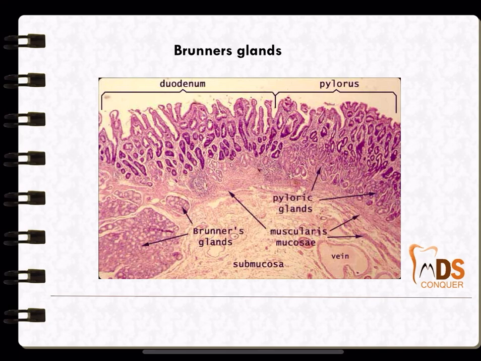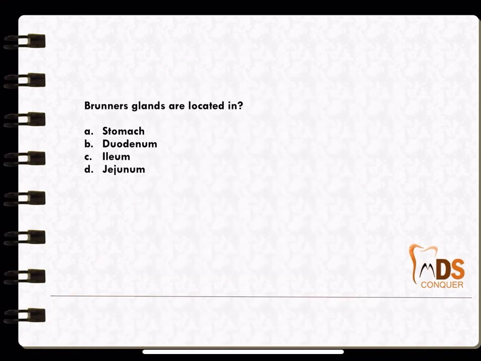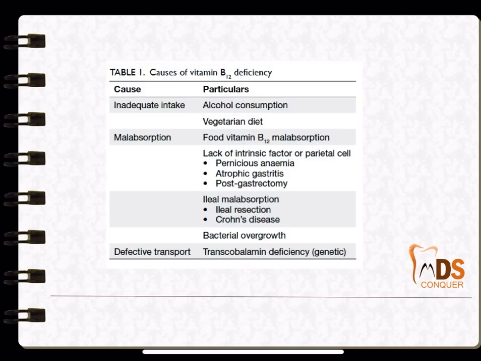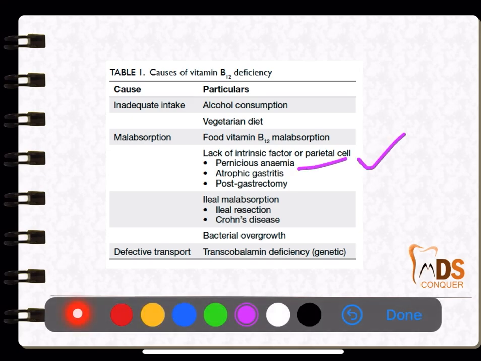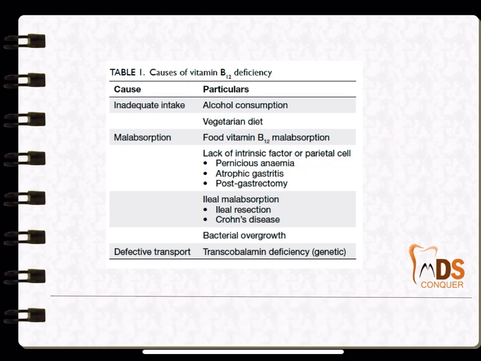Then the Brunner glands again, which are present in the submucosa of the duodenum. Many times they have asked, and it is alkaline in nature in order to neutralize the acid. So, Brunner glands are located in the duodenum. Again important is the vitamin B12 deficiency, the megaloblastic and pernicious anemia, very important. So, what are the causes of B12 deficiency? It could be inadequate intake, malabsorption or defective transport, and if it is because of lack of intrinsic factor from the parietal cell, that is again pernicious anemia. So, very important area. So, note this as well.